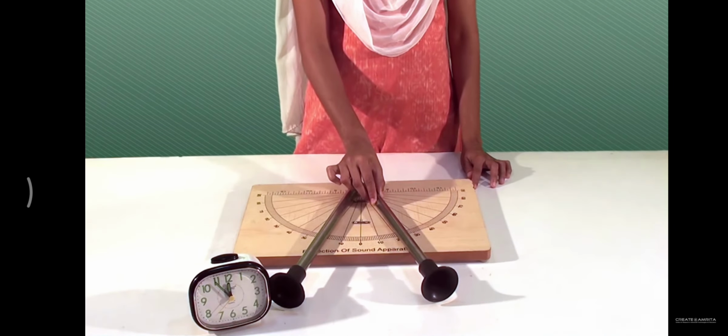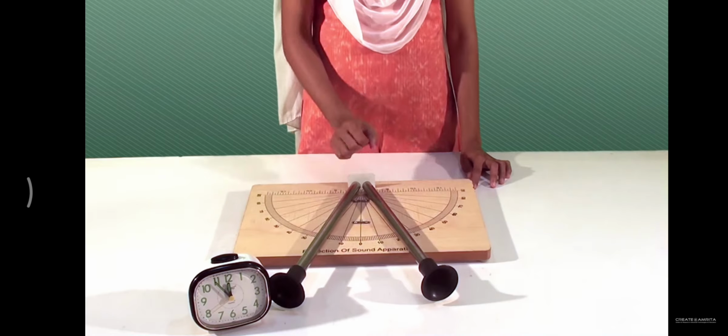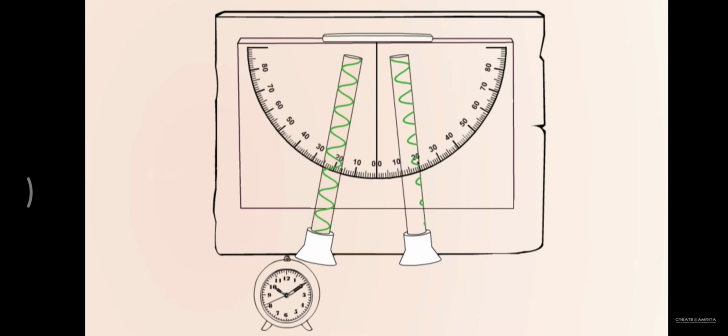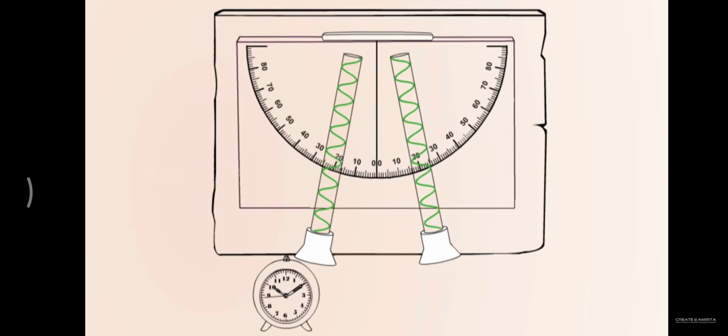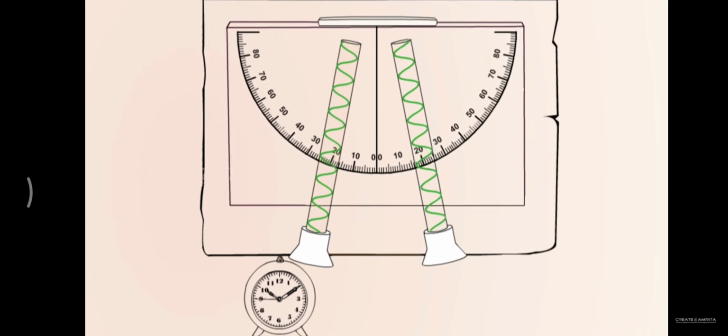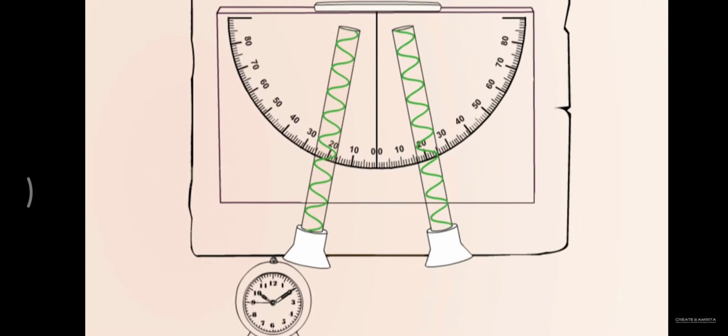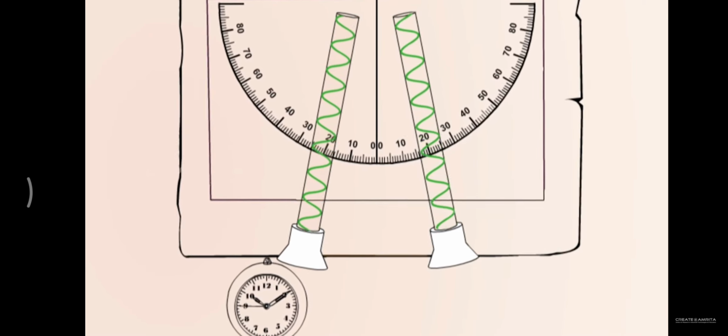Fix tube 2 at an angle at which the sound is distinctly and loudly heard when the ear is placed at the mouth of tube 2. Note the angle of incidence and the angle of reflection. Here, both are 20 degrees.